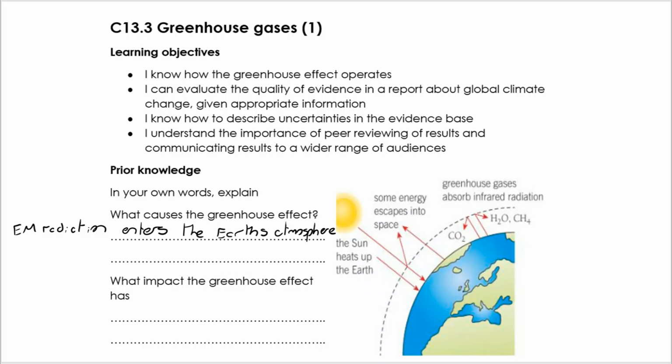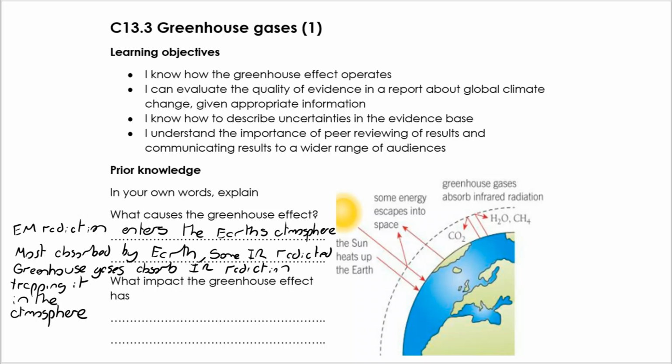Electromagnetic radiation enters the Earth's atmosphere. It comes from the sun, comes into the atmosphere. Most of it is absorbed by the Earth, and that's what keeps the Earth at a fairly life-sustaining temperature. But some infrared radiation is radiated back out. Now, you want most of that to leave the atmosphere, but actually, the more greenhouse gases there are, the more of that is trapped in the greenhouse gases. It's absorbed by the greenhouse gases. And that means that the temperature will rise.